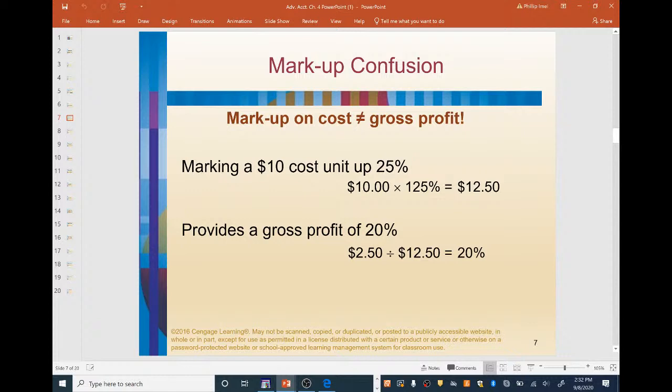But the 25% markup on the $10 cost is only going to provide a gross profit of 20%, as we can see here, because the 25% markup on cost of $10 is $2.50. Okay, well, the $2.50 divided by the total price of $12.50 is only 20%. So once again, this is just a quick clearing up of the fact that markup on cost is not equal to gross profit.